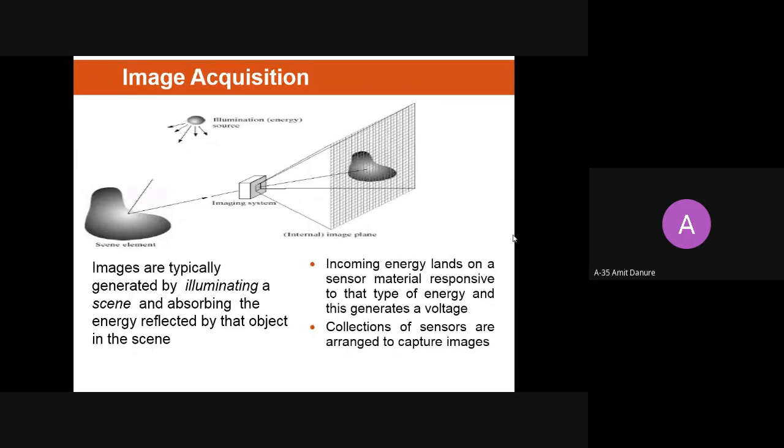Yes, sir. Can you tell the definition of image acquisition? We can simply, in a single sentence, define image acquisition. Collection of data through illuminating a particular object. Okay.